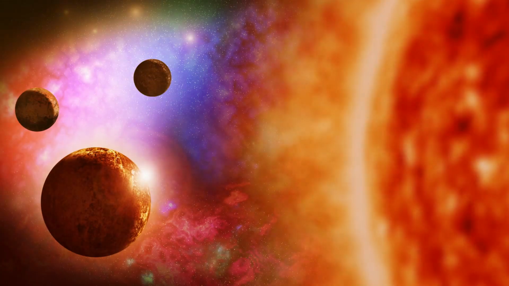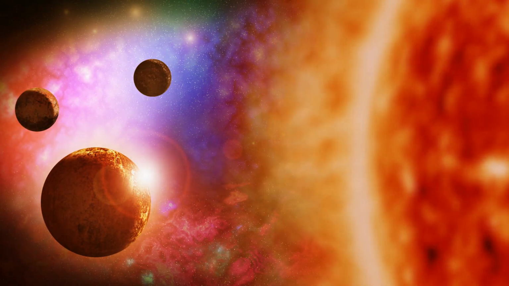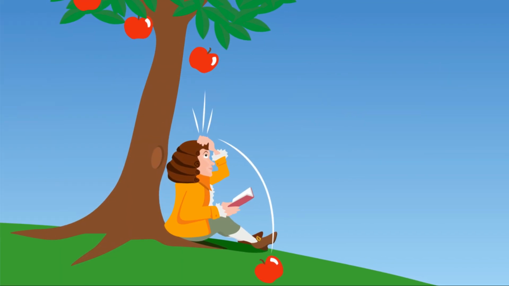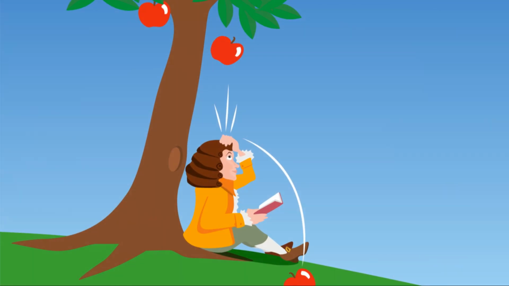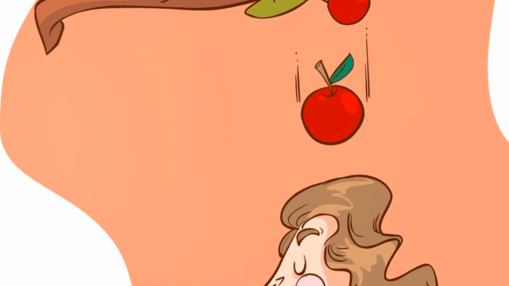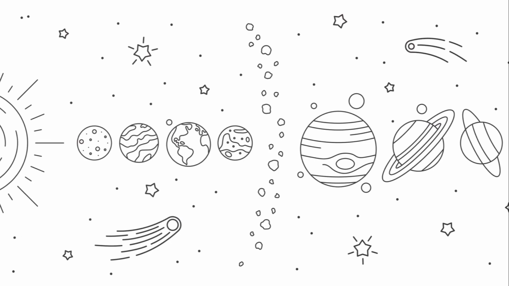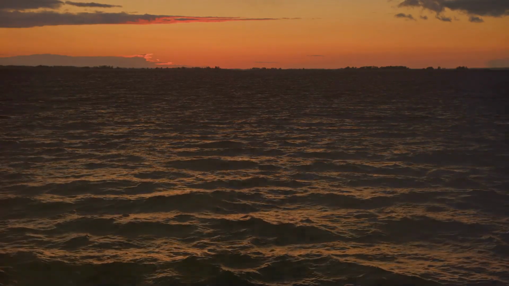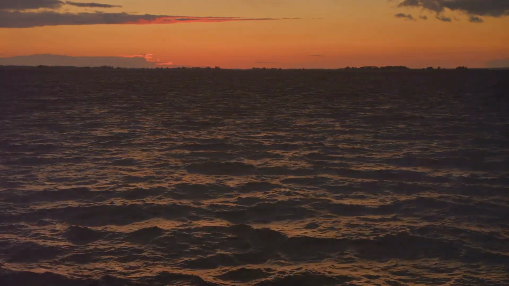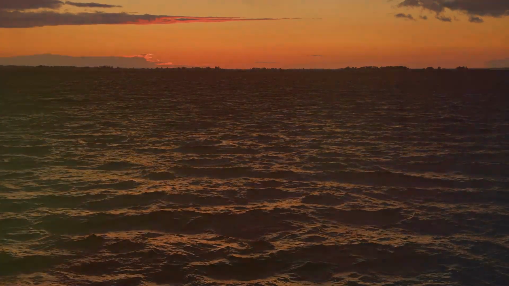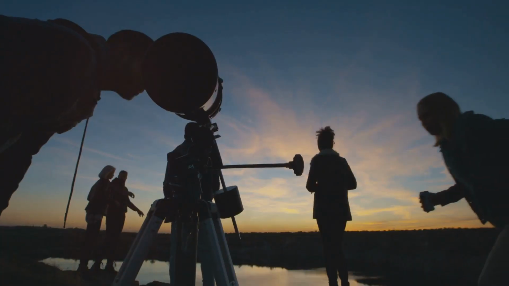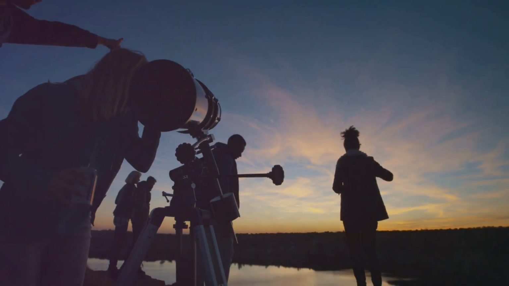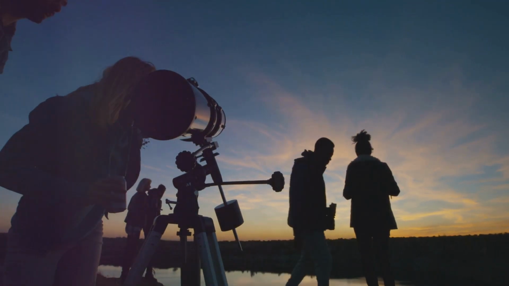Newton's law of universal gravitation was groundbreaking. It provided a unified explanation for the motion of celestial bodies, from the fall of an apple to the orbit of the planets. With this law, the same set of rules applied to the heavens and the earth, eliminating the need for separate terrestrial and celestial physics. The law also explained the tides and the precession of the equinoxes, phenomena that had puzzled scientists for centuries. It was a powerful tool for predicting the movements of the planets and stars, and it laid the groundwork for our current understanding of the universe.